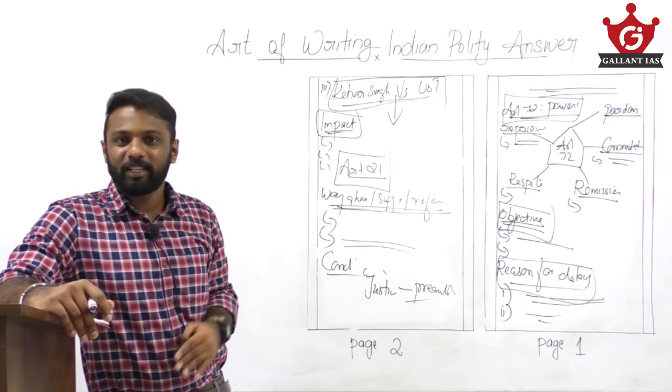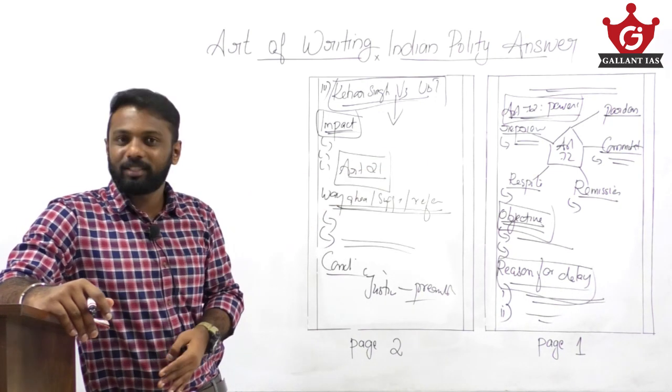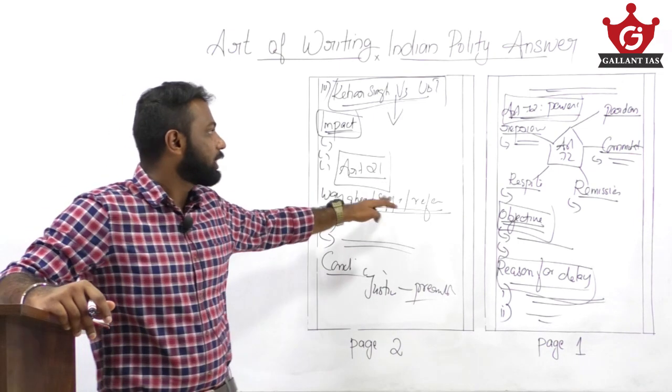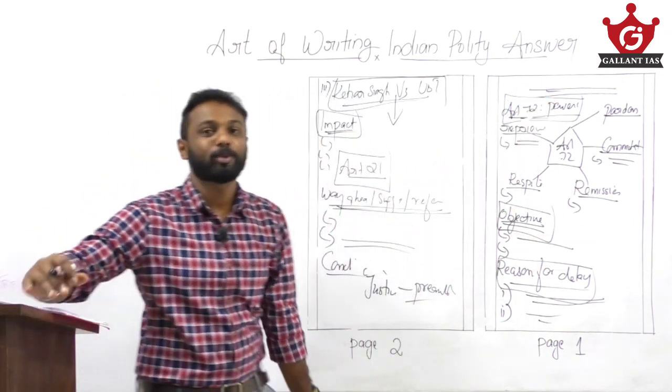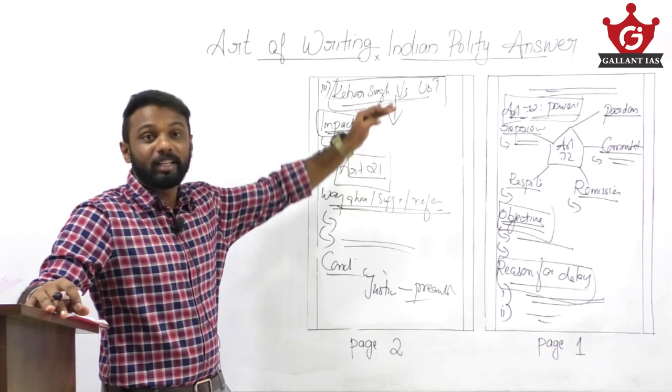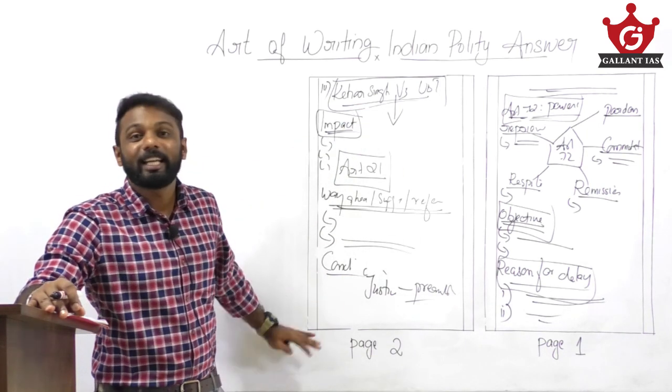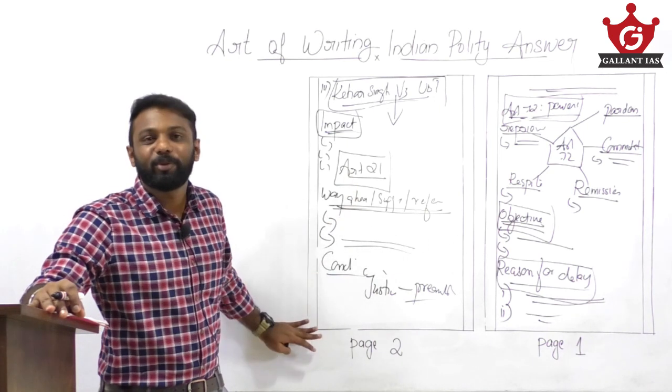And we have given subheadings. We have made a diagrammatic representation. We wrote objectives. We mentioned the constitutional provisions here, Article 21. We mentioned Article 72. All those provisions are mentioned here. We mentioned a verdict of Supreme Court. So the answer becomes more attractive and we can get more marks for these type of answers.